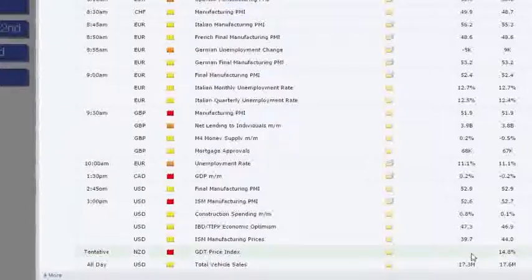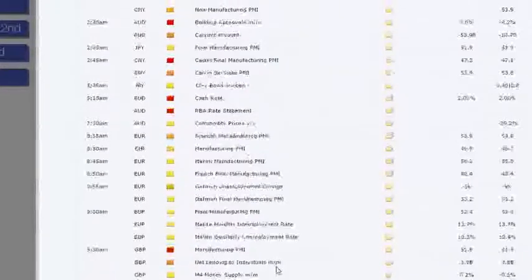So what we want to look for is if GDT is positive, and if we get a rally on the New Zealand dollar, similar to the Australian dollar, we want to use that as an opportunity to sell into those rallies. You want to look to sell anywhere in between 64 and 65 cents against the US dollar, 64.50 or 65 looking pretty decent levels. Again, it could provide us with that little opportunity to get that rally on the New Zealand dollar to sell into, ahead of the meeting on the 10th of September. So just putting it out there as a possible opportunity, something to look out for on the New Zealand dollar.